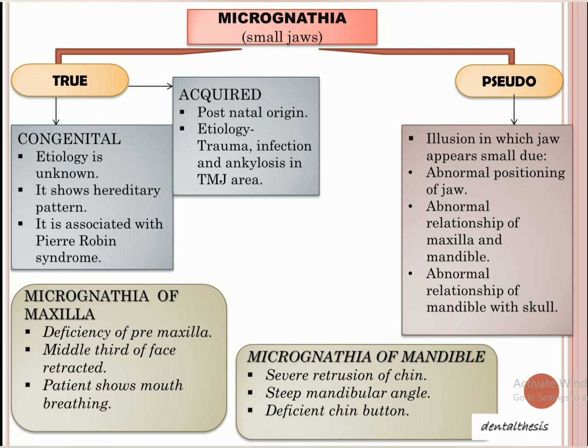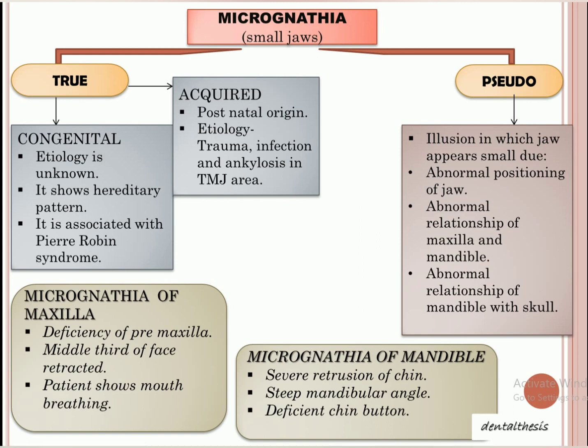Now it is of two types: one will be true and one will be pseudo. True will again be of two types: congenital or acquired. Pseudo is when we have an illusion of something. It's not a true thing, but we have an illusion of it. So pseudo micrognathia means the illusion in which the jaw appears small. We can have three reasons for this: abnormal positioning of the jaw, abnormal relationship of maxilla and mandible, or abnormal relationship of mandible with the skull.